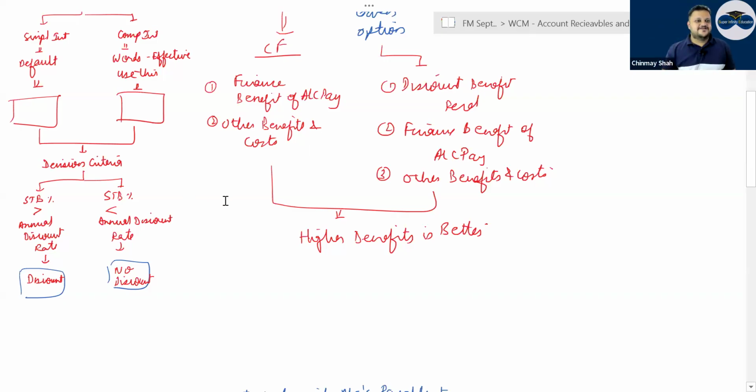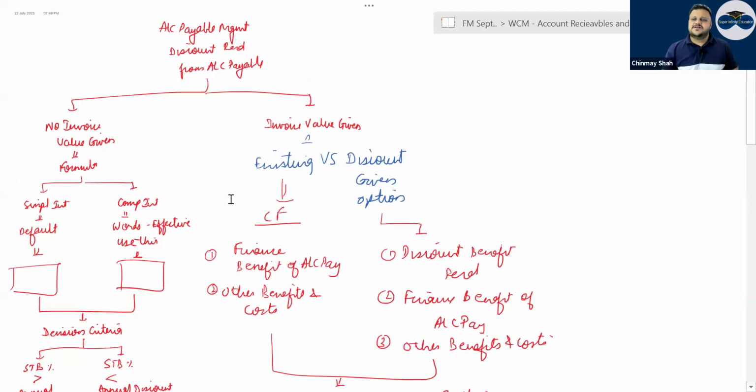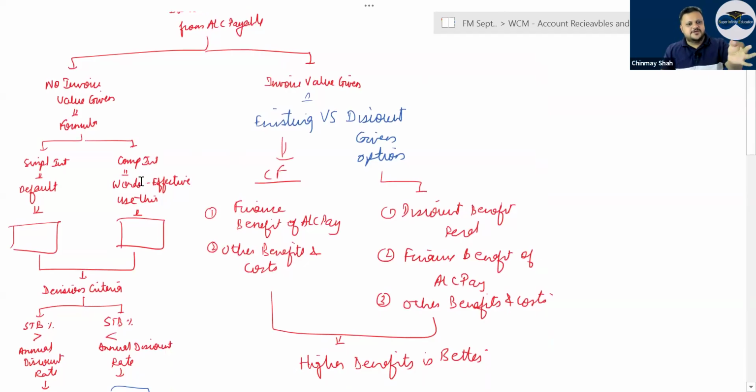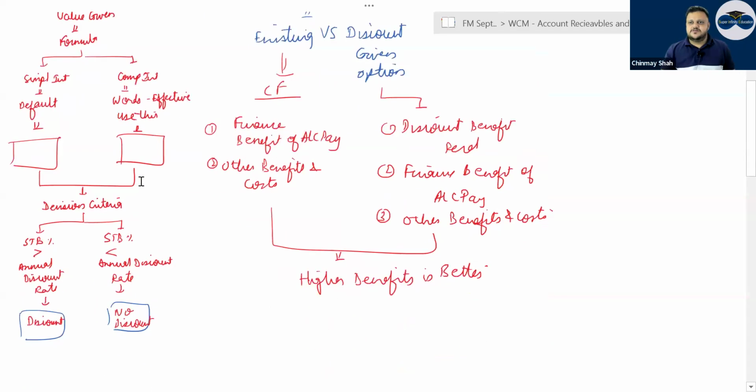Correct? Then simple interest, compound interest, right? The same cut-copy-paste of the account receivable part will be used here. Have a look, right? Only the decision criteria is the same as account receivable management. If the short-term borrowing percentage is greater than the annual discount rate, borrowing is more, annual discount rate is less, then you choose the discount, right? If the short-term borrowing rate is smaller than the annual discount rate, then no discount, correct?